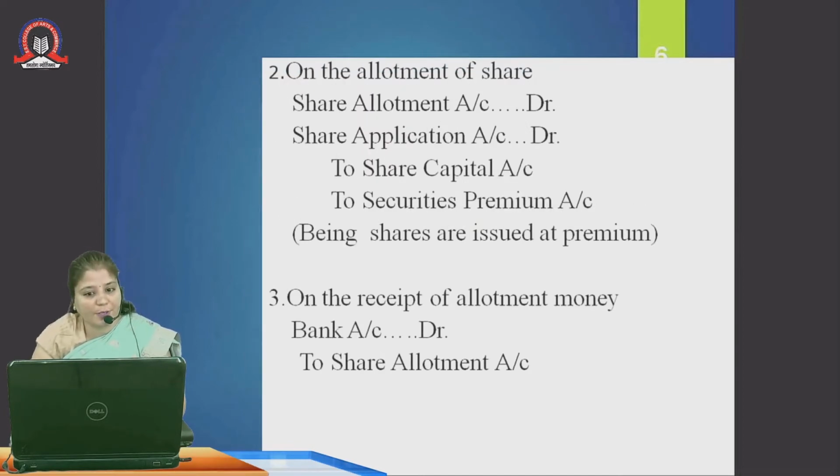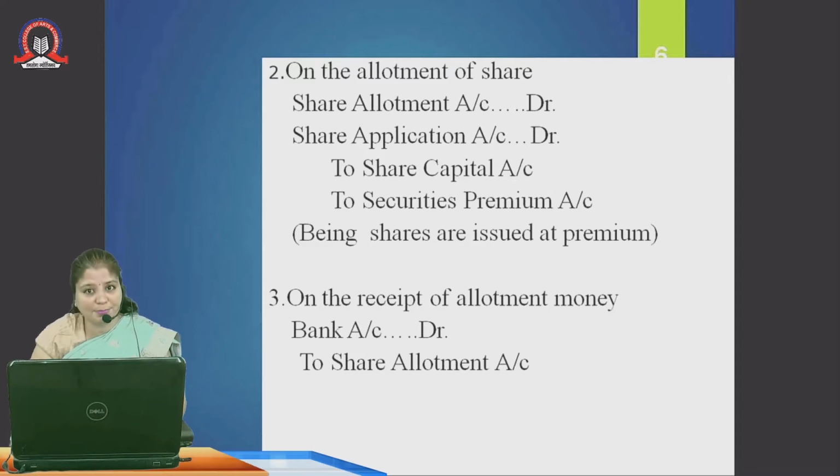Whereas on the allotment of shares, the entry is share allotment account debit to share capital and to security premium, if the shares have been issued at a premium. But if the shares have been issued at a discount, the entry will be share allotment account debit and discount will be debited instead of security premium. Since security premium is a profit, that's why it has been credited, whereas the discount is our loss, or you can say it is an expense, that's why it has been debited.